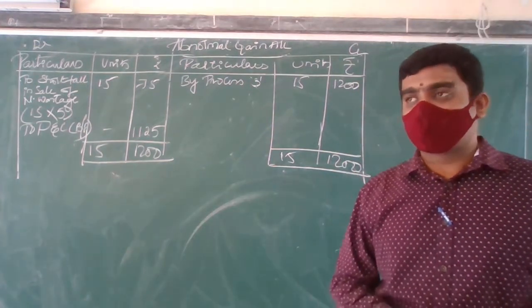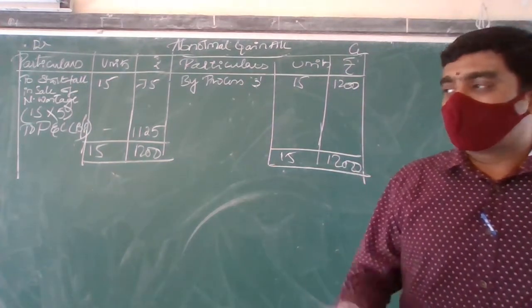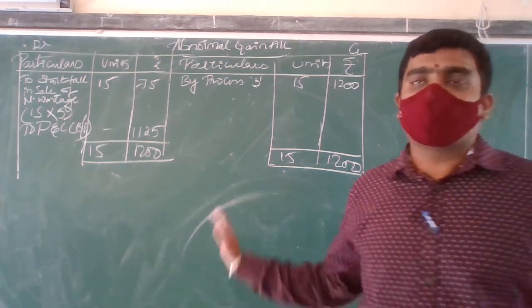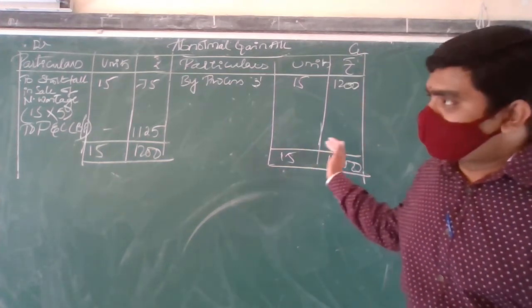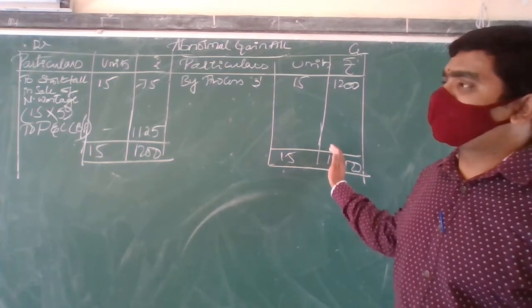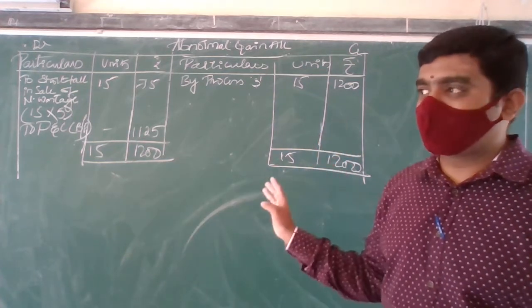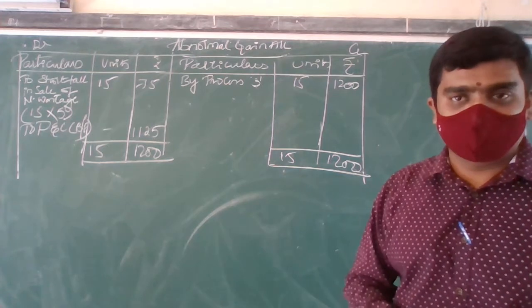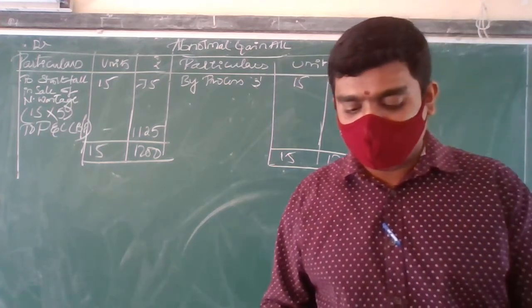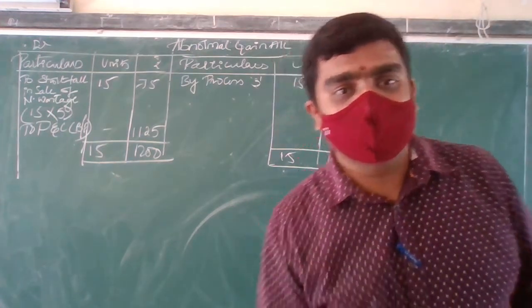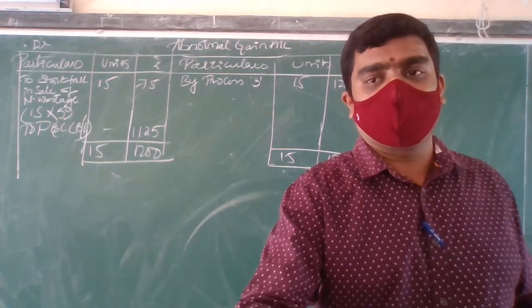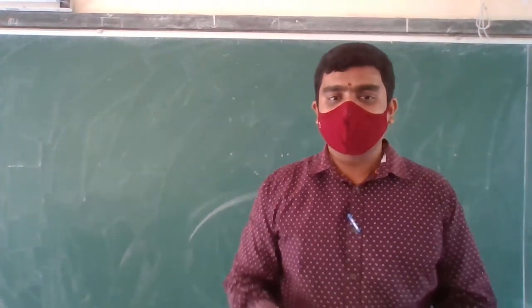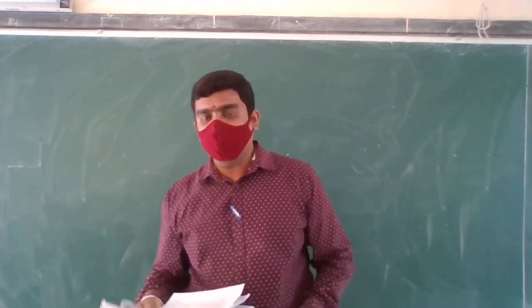Okay, this fifth problem: in the previous video I did the process, and I said I would be doing the sixth problem. So before going on to the sixth problem, I have done this abnormal gain and abnormal loss account. Are you all clear with this? Shall we move on to the sixth problem? Okay. Yes, see the next, sixth problem.